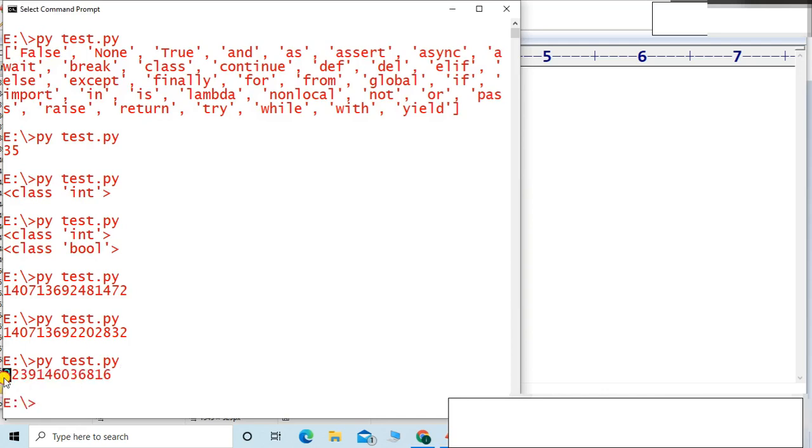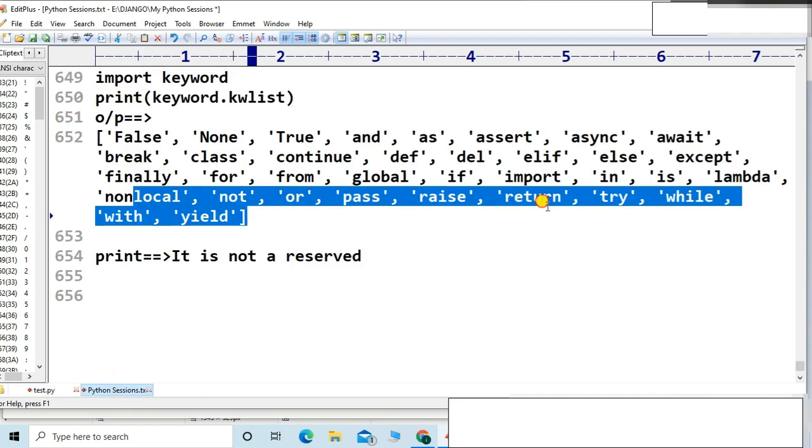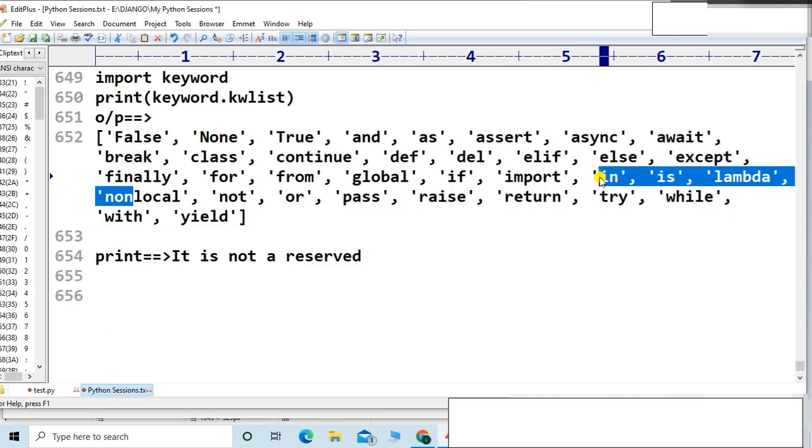Okay, friends, you can see 22391 at this memory location this word is present. So this is not a reserved word, but everything in Python is an object. That is what I wanted to tell you, that's why I covered those things. Everything in Python, these keywords, everything is an object, so you have to understand that here.